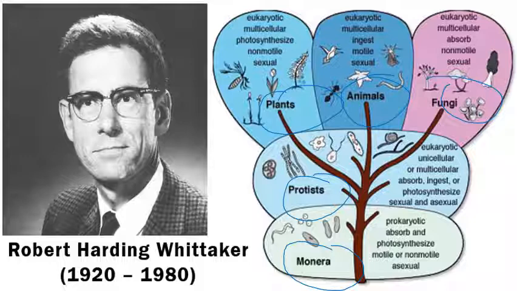He classified them on the basis of some similar characteristics, on the basis of eukaryotic and prokaryotic cells, thallus organization, and mode of nutrition. He divided all the biological diversity into 5 kingdoms: Monera, Protista, fungi, plantae and animalia. You can see some characteristics mentioned here, but it will be better if we go to the next slide.